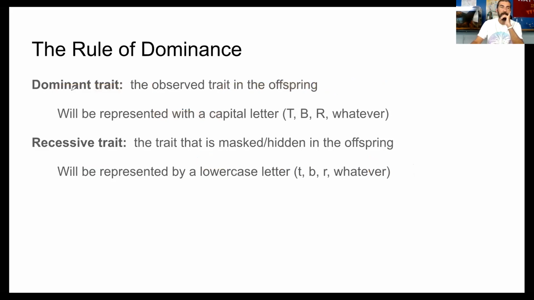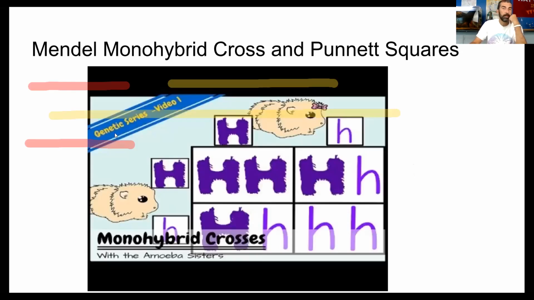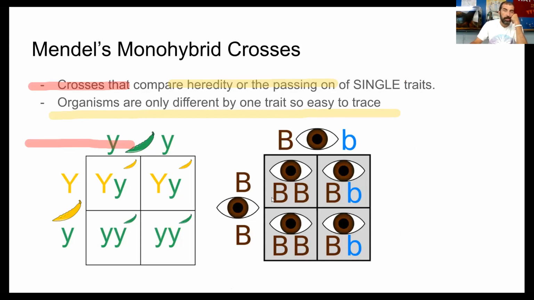All right, now to further on that information, you'll either have a dominant trait or a recessive trait. The dominant trait is the observed trait that you see in the offspring, and it will be represented with a capital letter. All right, so if we were to go back to this Punnett square here, if you take a brown-eyed person and a brown-eyed person, obviously these are all the offspring. So I would say that the dominant trait would have been having brown eyes, right? Because that's the thing that most of our offspring had. So to me, that would be the dominant trait, right?